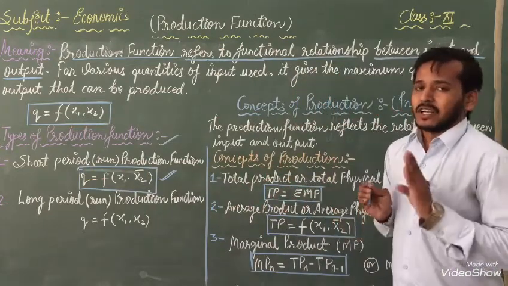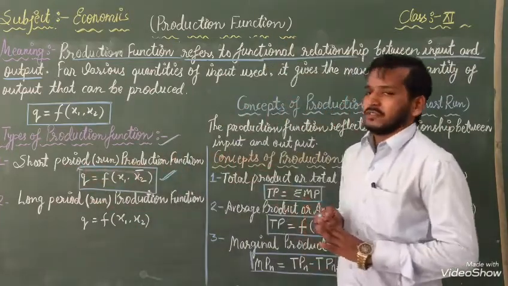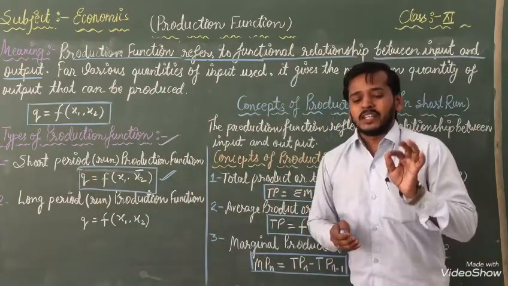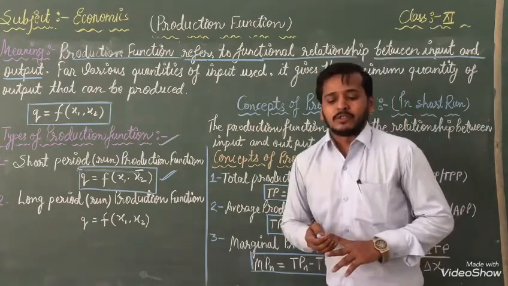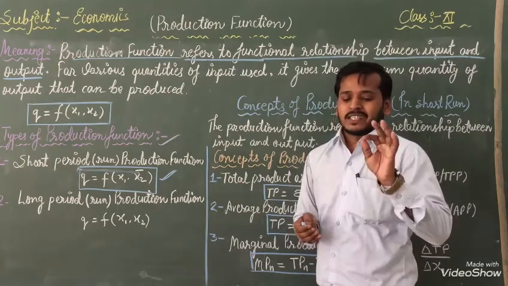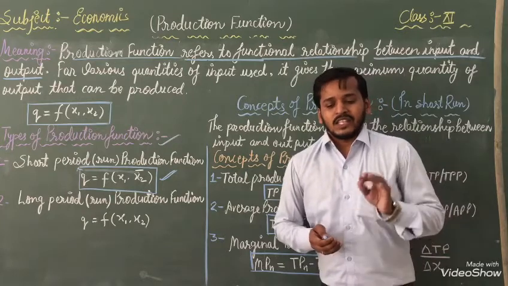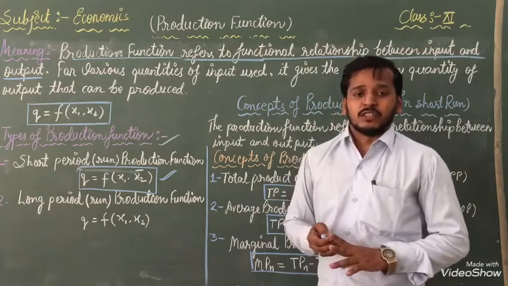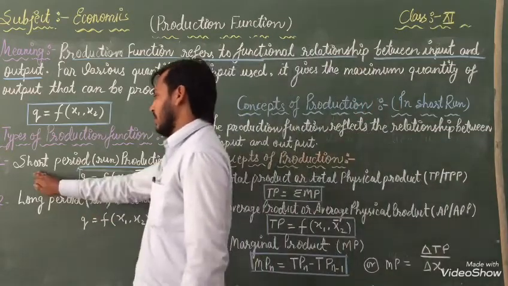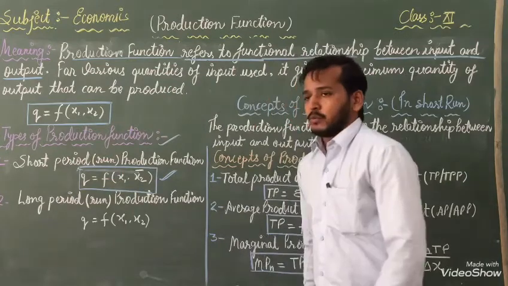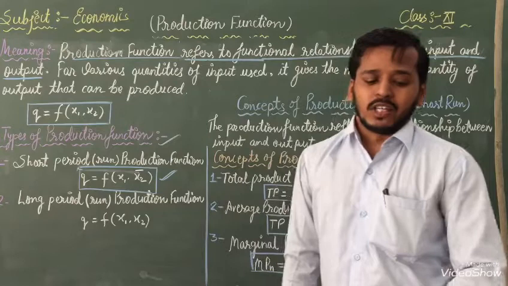Once again listen to what we are going to explain inside the short period production function. Short period production function: change in physical output of the good when one factor input is variable and the others are fixed is known as the short run production function. Okay, this is the small definition of the short period production function. Now we will read the second one after that.